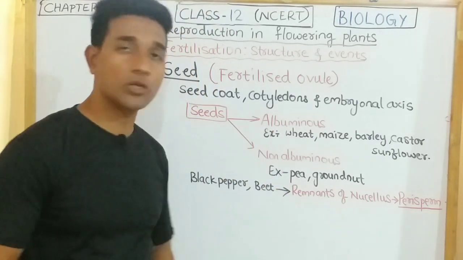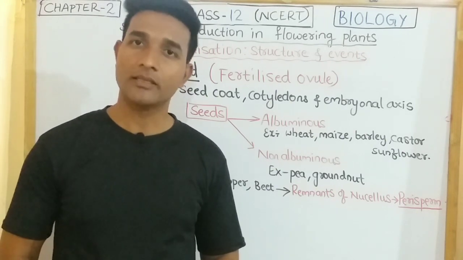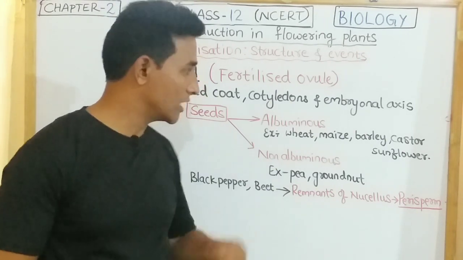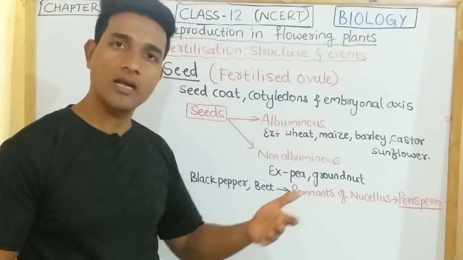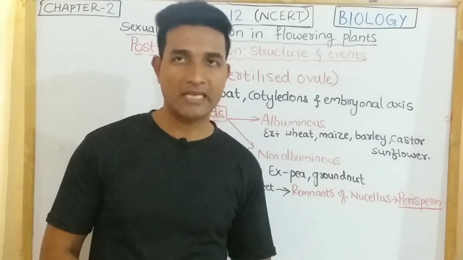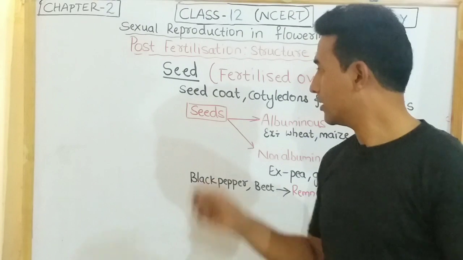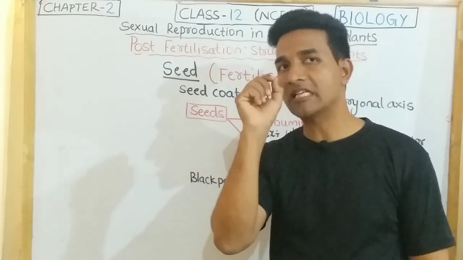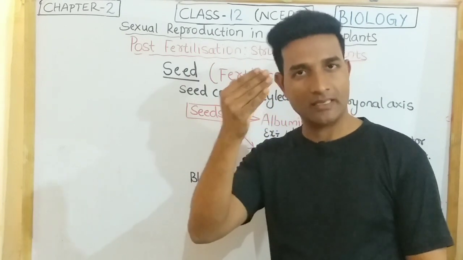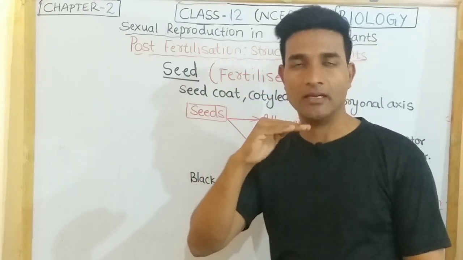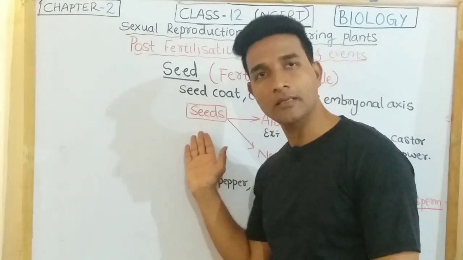The seed also has a seed coat, which is made up of integuments. There are two seed coats, from the outer integument and the inner integument. The outer seed coat is the testa, and the inner seed coat is called the tegmen. And there is a small pore present in the seed. That is the micropyle, the opening of the ovule, where oxygen enters, which helps in the breathing of the embryo present inside the seed.